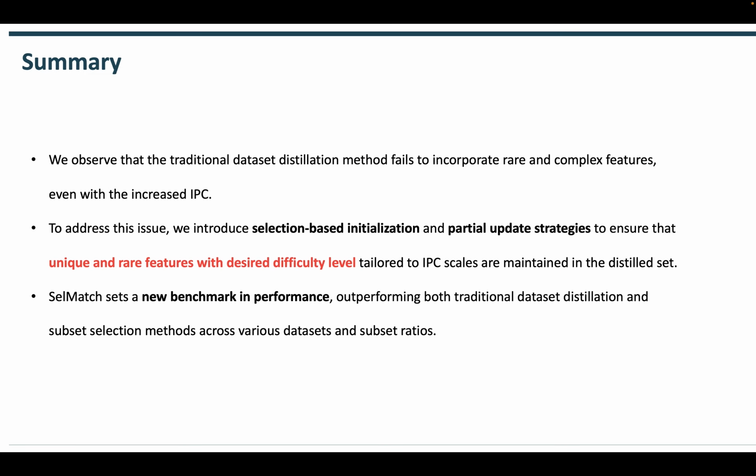In summary, we observed that the traditional dataset distillation method fails to incorporate rare and complex features, even with the increased IPC. To address this issue, we introduced selection-based initialization and partial update strategies to ensure that unique and rare features with desired difficulty level tailored to IPC scales are maintained in the distilled set, and thereby establish a new state-of-the-art performance across various dataset and subset ratios.